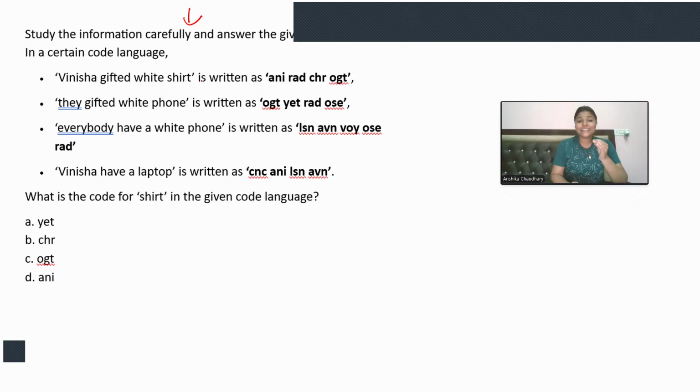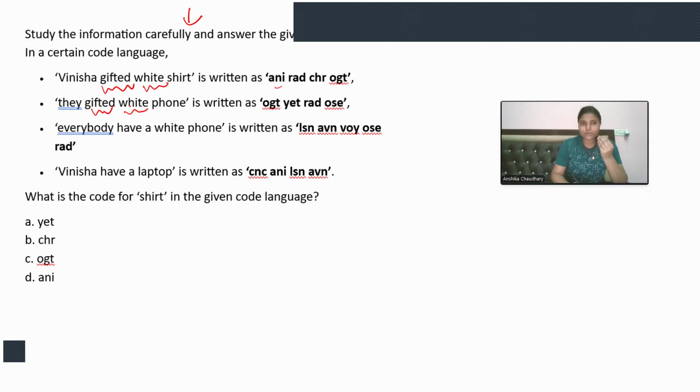So if we see that in these phrases, there are certain words that are common in each sentence, right? If I see Vinisha gifted white shirt, they gifted white phone, so gifted and white are common here. Now, it is not that any is for Vinisha, red is for gifted, CHR is for white. No, it's not like that. It can be a case, but it's not a guarantee that it will be written in the same pattern. Otherwise, what is the point of asking the question, right? Now, let's figure out.